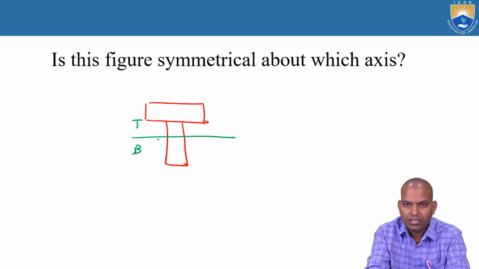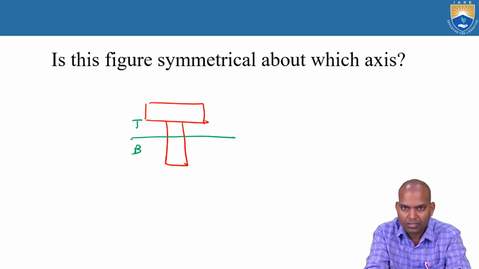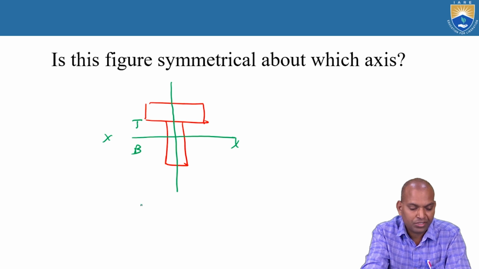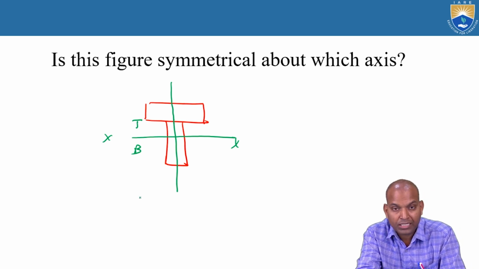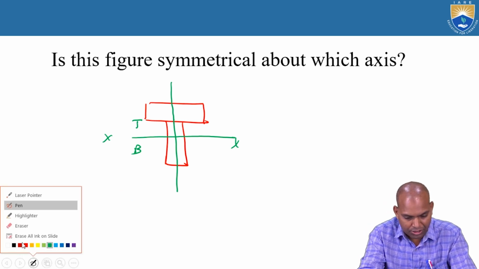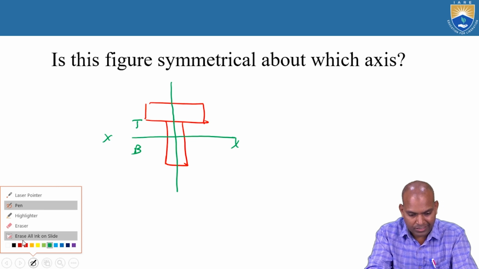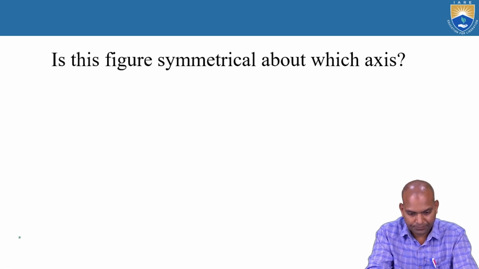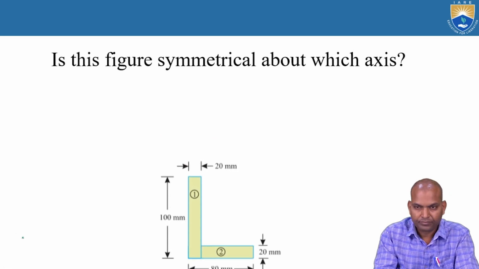That means it is not symmetrical about the horizontal axis x, but it is symmetrical about the vertical axis. That means it is a geometry of a single line of symmetry. The T section is a one line symmetrical section. So now you understood the concept of symmetry.